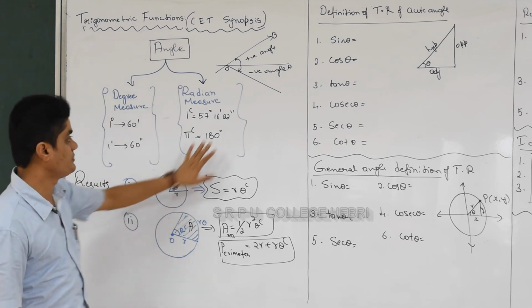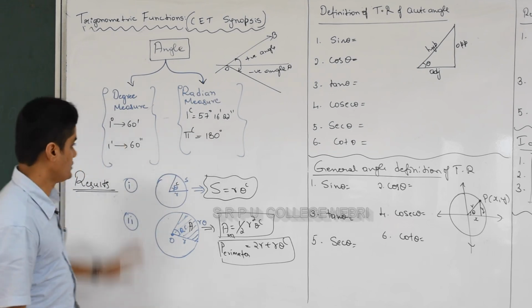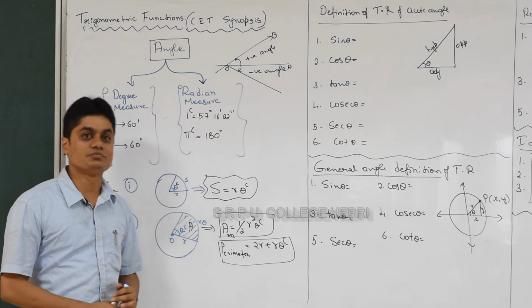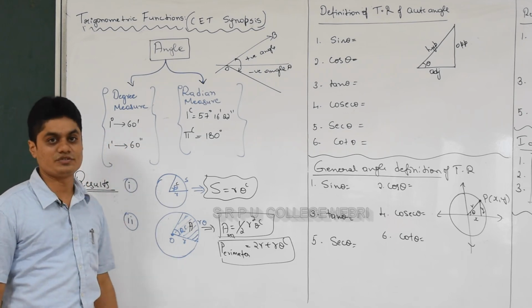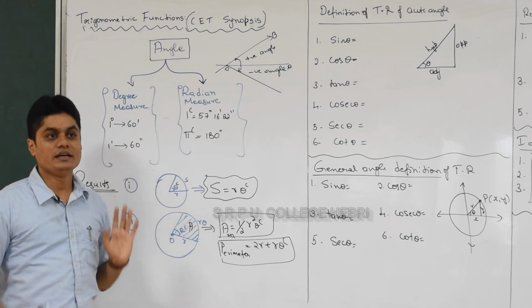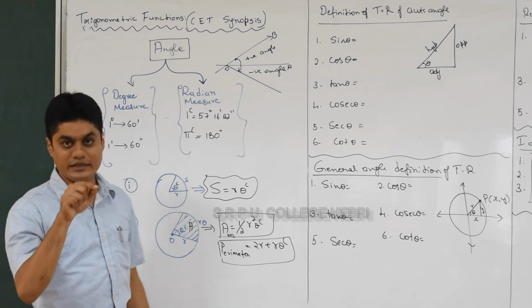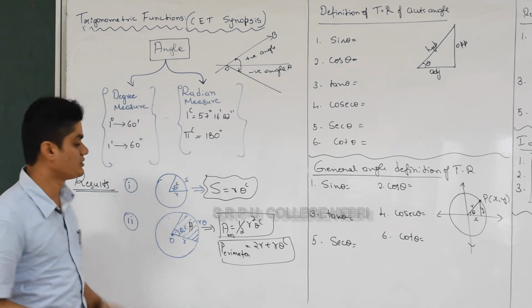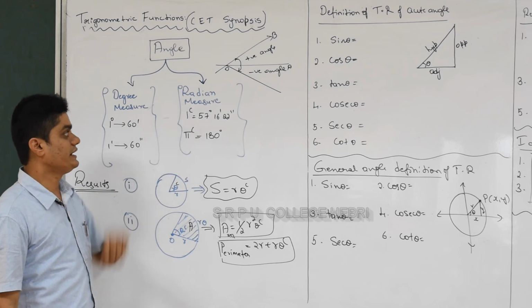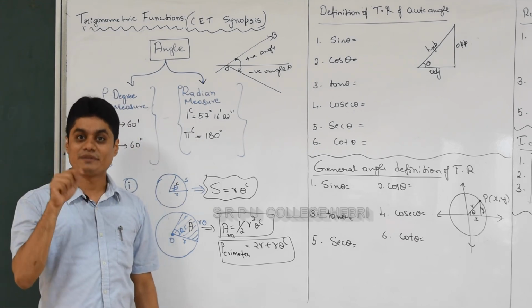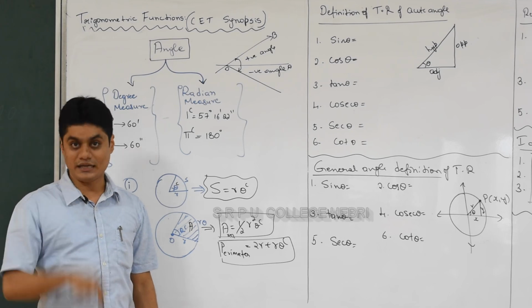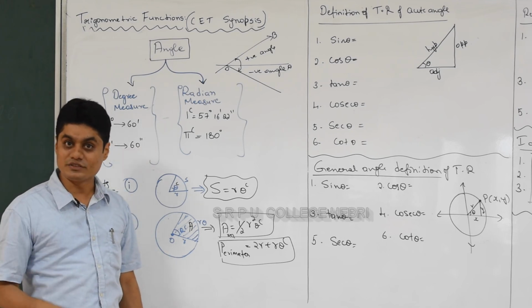The first one is degree measure, the next one is called radian measure. You used degree measure in 10th standard. 1 degree is equal to 60 minutes, 1 minute is equal to 60 seconds. Just remember this. Radian measure, what do you mean by radian? Radian is an angle subtended at the center of the circle by an arc whose length is equal to the radius of the circle.